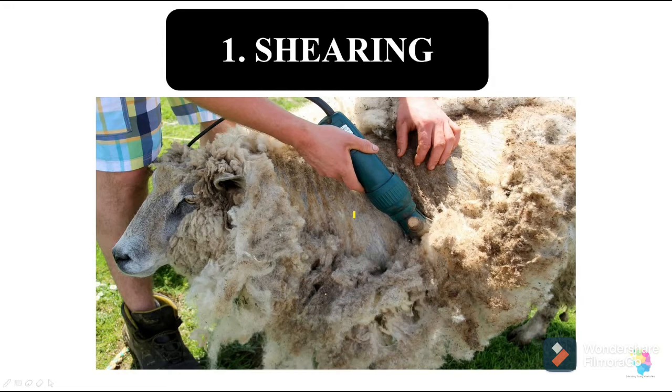The uppermost layer of skin is dead, so it doesn't hurt the sheep. Just as when we cut our hair, it doesn't hurt us, or whenever your father is shaving, shaving doesn't hurt your father.